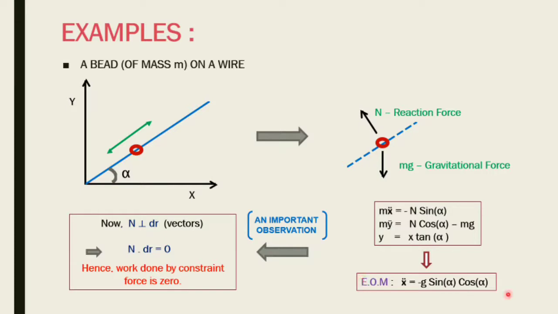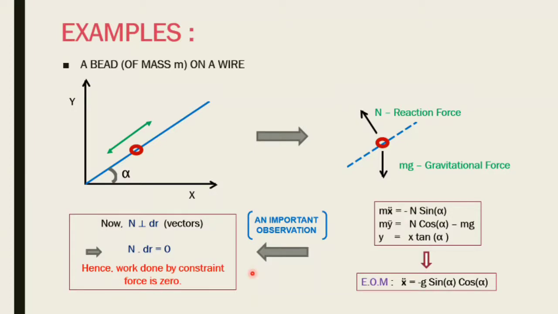When you solve it, you get the equation of motion. We are not worried about the equation of motion. We are not going to be considering that. It's your basic Newtonian mechanics. We have always been used to it. What's more important is finding how the constraint is affecting the work for the system and how it's contributing towards any work whatsoever. Now, when the normal constraint force acts along a displacement in this system, because it's perpendicular, there is no work being done by it. So work done by a constraint force is zero.